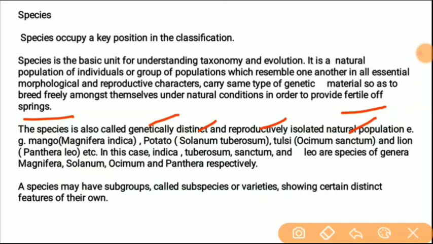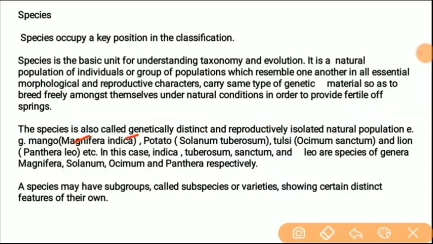Examples: Mangifera indica, potato Solanum tuberosum, and tulsi Ocimum sanctum, and lion, Panthera leo, etc. You can see the example Mangifera indica.